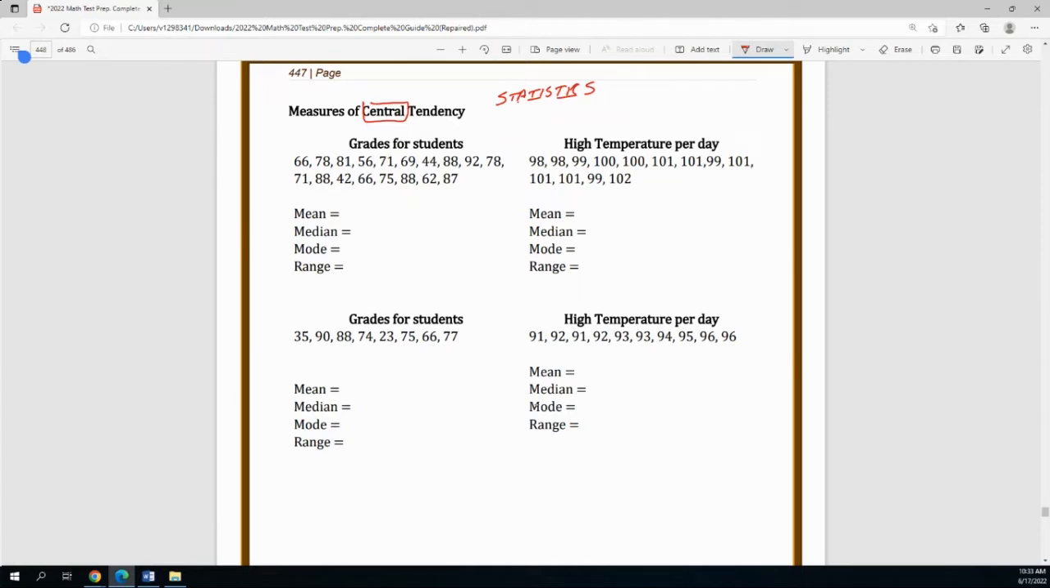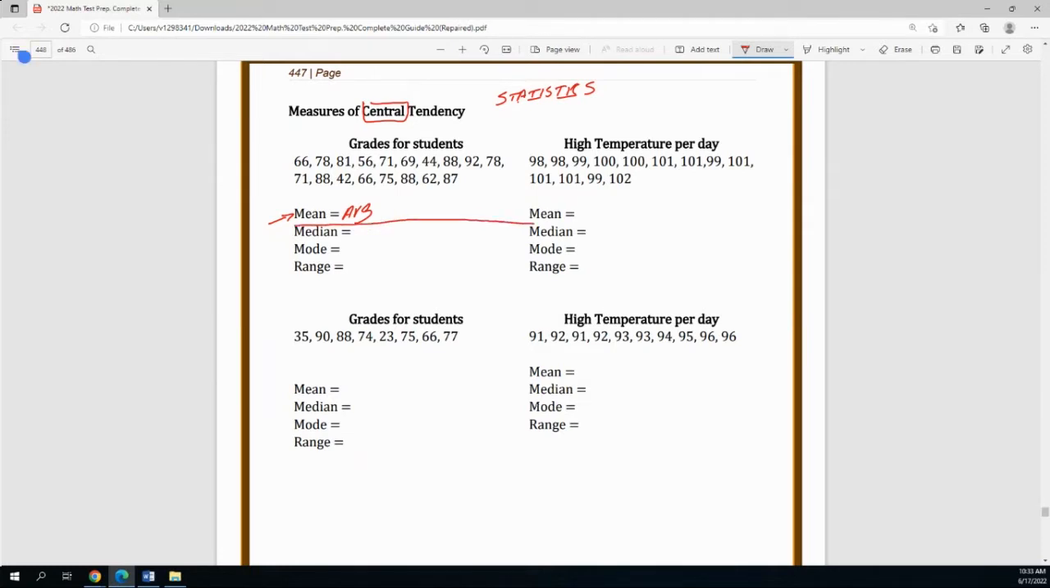And when we do this, we have four vocabulary words that we use. Let me show you what they are. One vocabulary word we use, or one method, is called the mean. Mean is another word for average, and average is probably the most common.